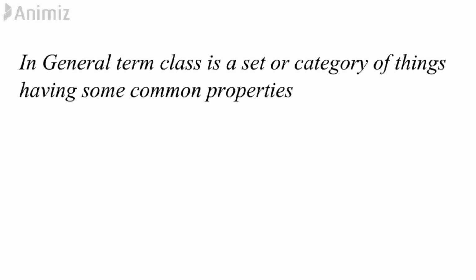That means the things having common properties we group together and make one single class. So it is basically a template used to create objects and to define object data types and methods. Now obviously you will say, what does this mean?